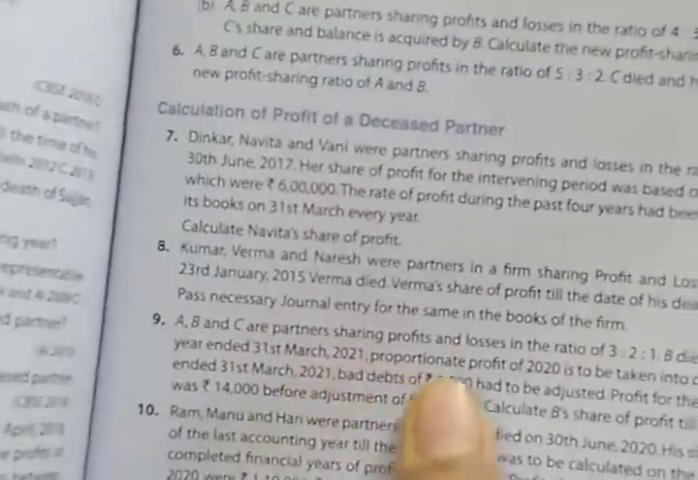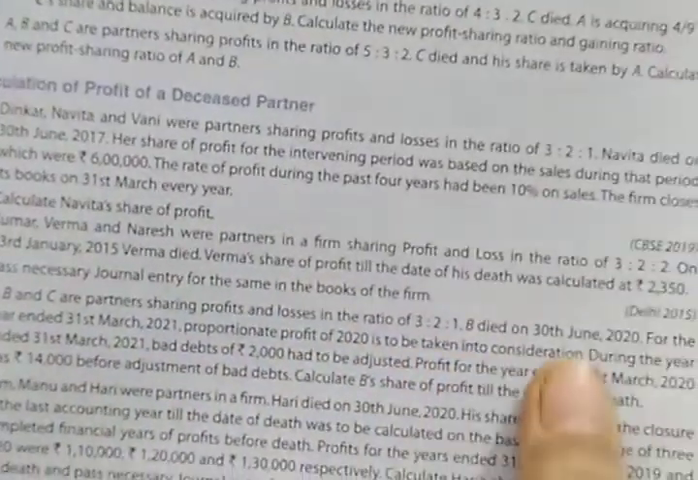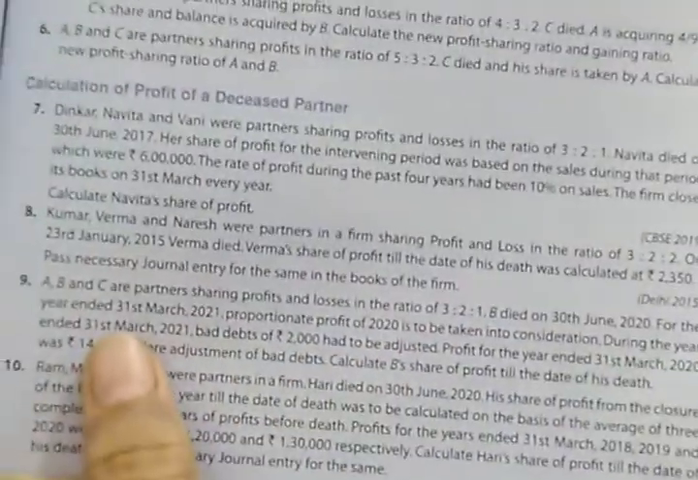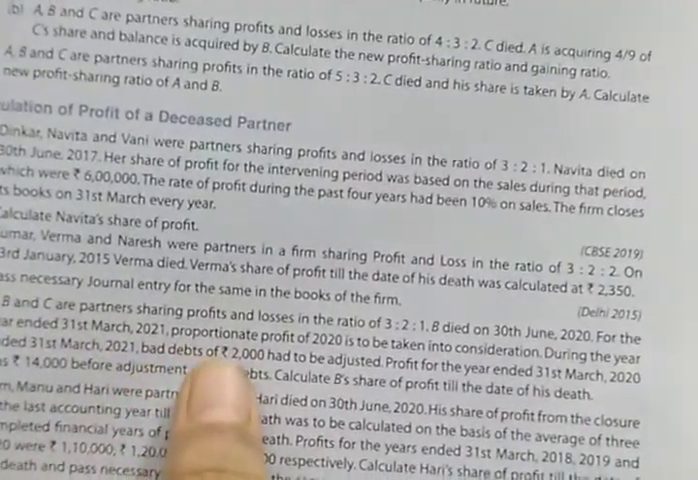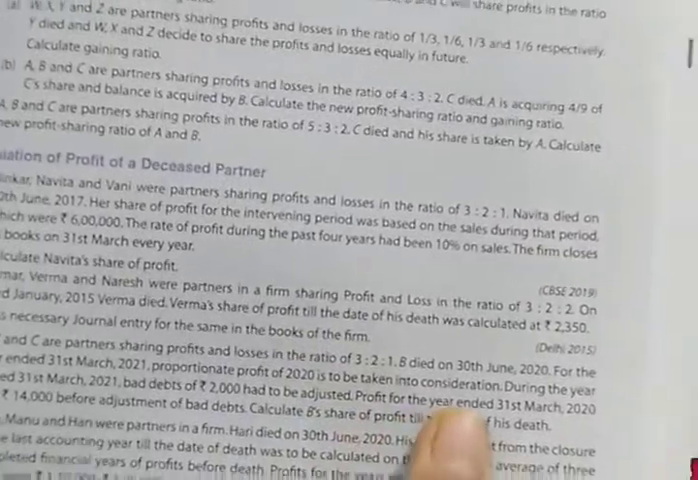A, B, C are partners in a firm sharing profits and losses in the ratio of 3:2:1. B died on 30th June 2020. For the year ended 31st March 2021, proportionate profit of 2020 is to be taken into account. It means we are taking last year's profit as the base profit.